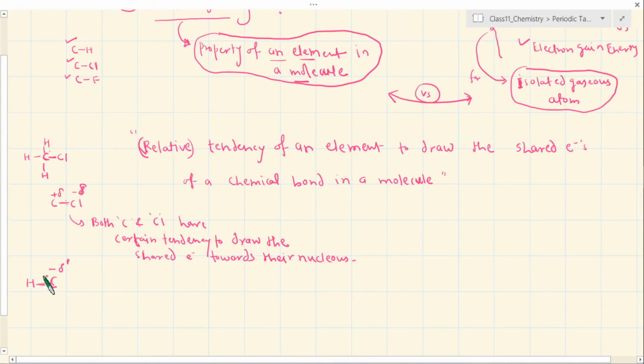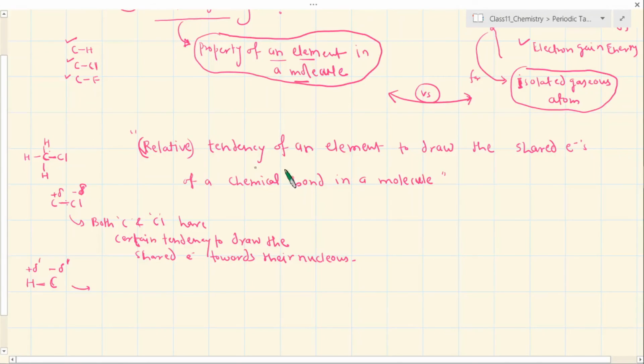Let me use another symbol, delta minus here and delta plus here. By the way, these plus delta and minus delta are partial separations of charge, right? So this kind of separation of charge will happen. In this case also, carbon has a certain value of electronegativity with respect to hydrogen. So the electronegativity of the same element could be different here with respect to chlorine, and different here with respect to hydrogen.